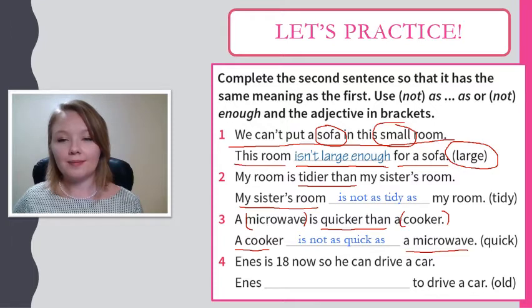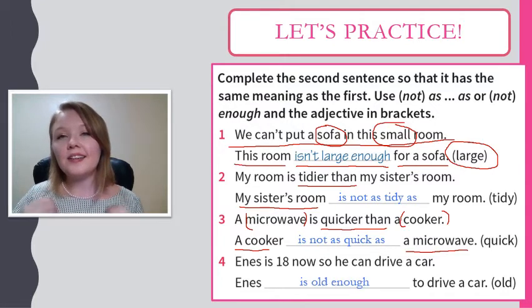Number 4. Ennis is 18 now, so he can drive a car. So if we want to use the adjective old, we are not comparing two things, right? So we do not use as, adjective, as. Here we can say Ennis is old enough to drive a car.